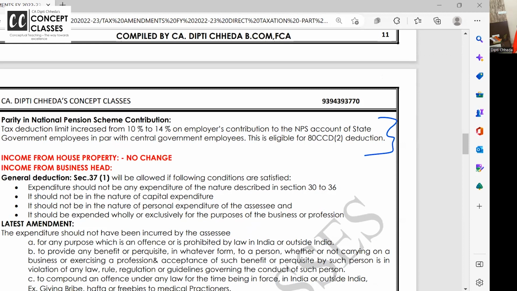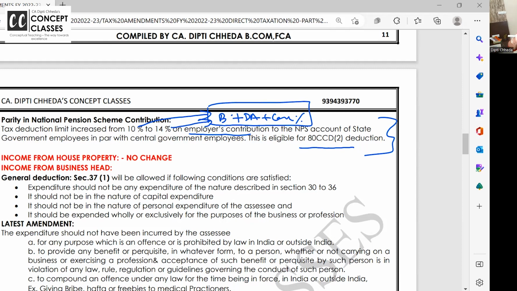Right now, there's a small amendment in 80CCD when the employer is contributing to the National Pension Scheme. The limit, instead of 10% of basic plus DA plus commission based on turnover, which earlier the employer used to contribute, now you can contribute 14%.